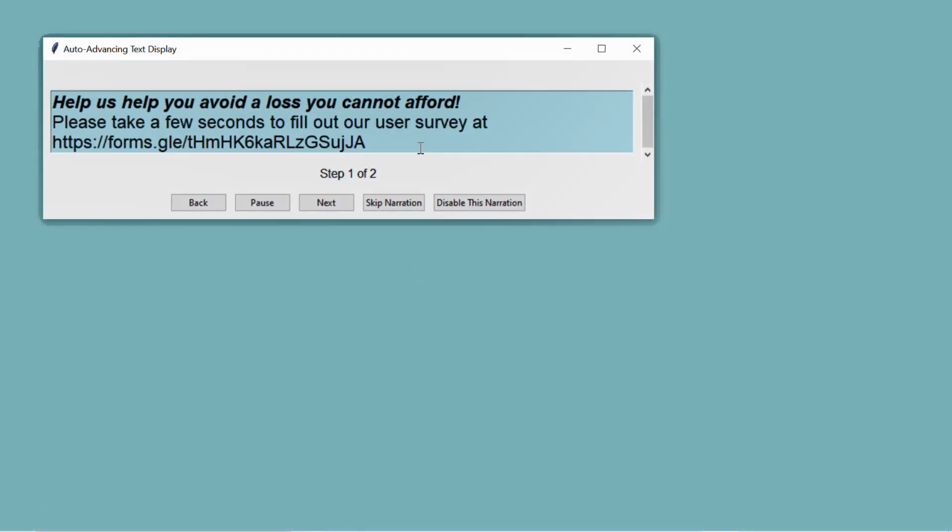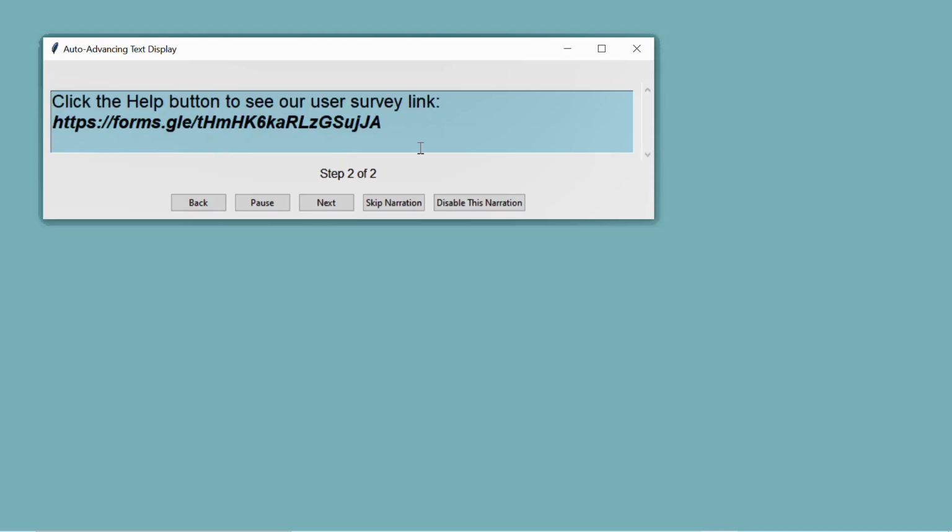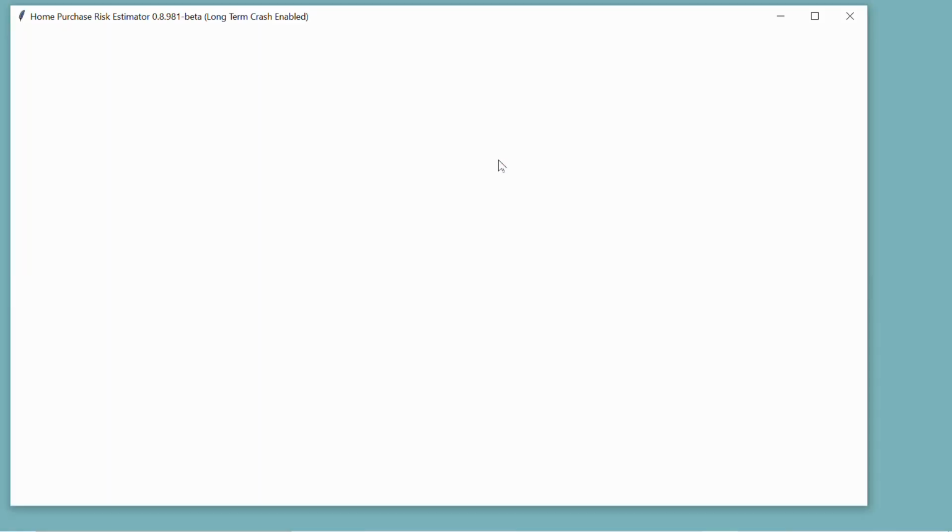We have a feedback form to help us improve the application so it can better serve you, better help you evaluate the risks, and avoid the risks as much as possible. You can also skip this and disable it if you wish.